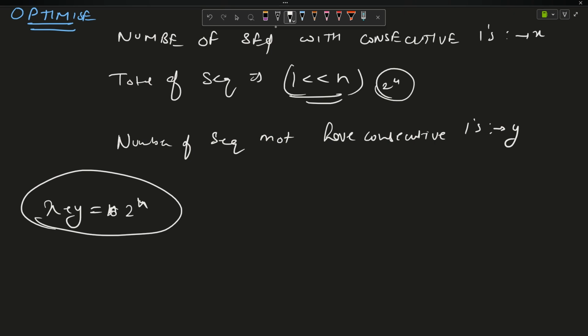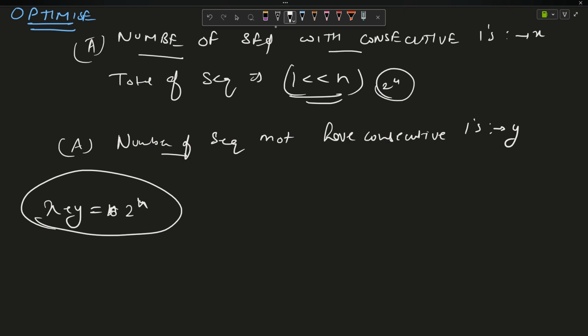Take a moment. I am saying that not having consecutive and having consecutive will give me a sum of 2 to the power n, which is equal to the total sequences. Why? Because these two are mutually exclusive. If I treat it in set theory as A, then this is A complement, right? So I am having difficulty finding the number of sequences with consecutive ones.